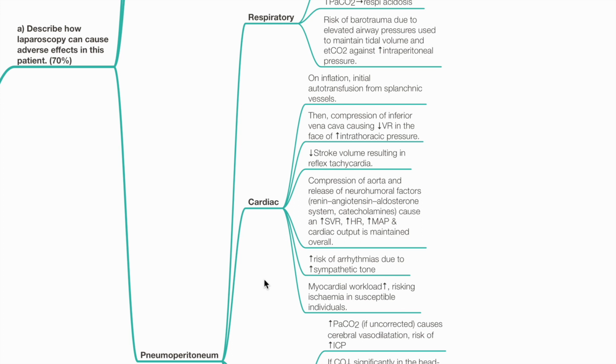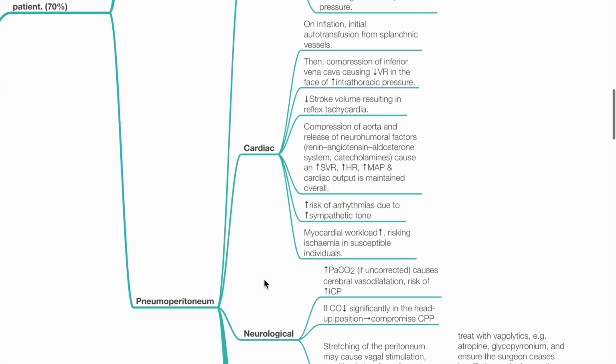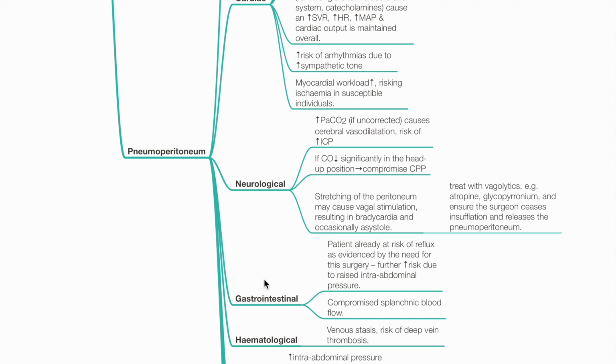There is increased risk of arrhythmias due to increased sympathetic tone. There is increased myocardial workload, risking ischemia in susceptible individuals. Neurological effects. Increased PaCO2 causes cerebral vasodilation and risk of raised ICP. If cardiac output reduction is significant, this may compromise cerebral perfusion pressure. Stretching of peritoneum may cause vagal stimulation, leading to bradycardia and occasionally asystole. Treat with vagolytics.